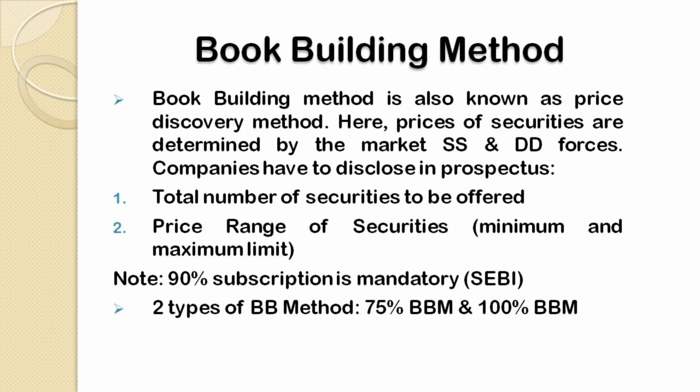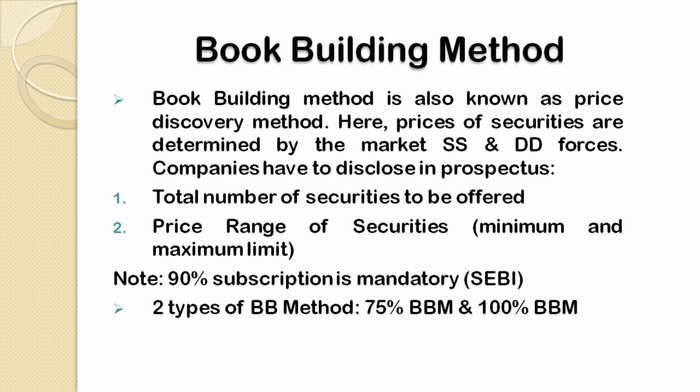Those two things are, number one, the total number of securities which the company is going to float in the market, and number two, the price range of securities, or the maximum and minimum limit of the prices of the securities. That means under the book building method, the exact price was not revealed by the company. In fact, a price range was revealed. That means maximum and minimum limits were given by the company, and on the basis of market supply and demand forces, a specific price within that range was to be decided.